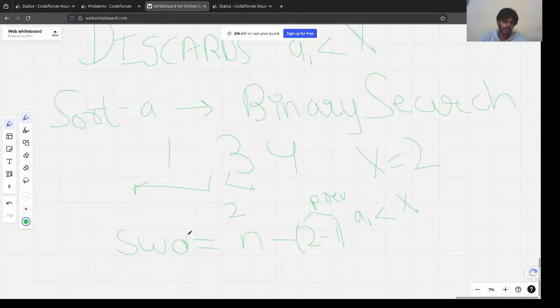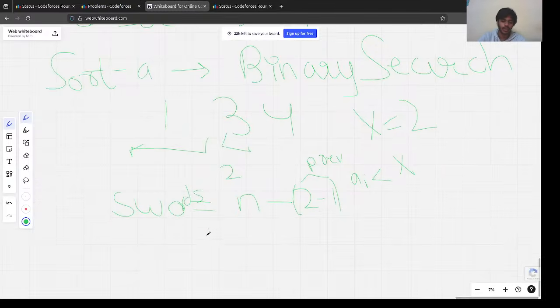And how much time will it take? It will take logarithmic time, log n, right? So it's pretty efficient for us. Hope you got this all.